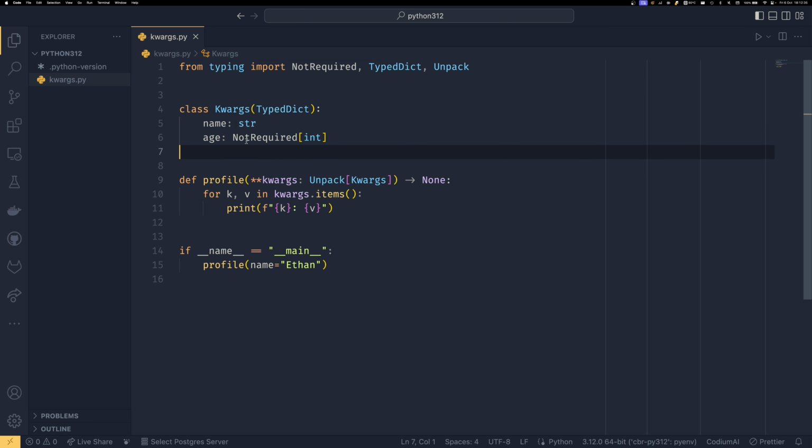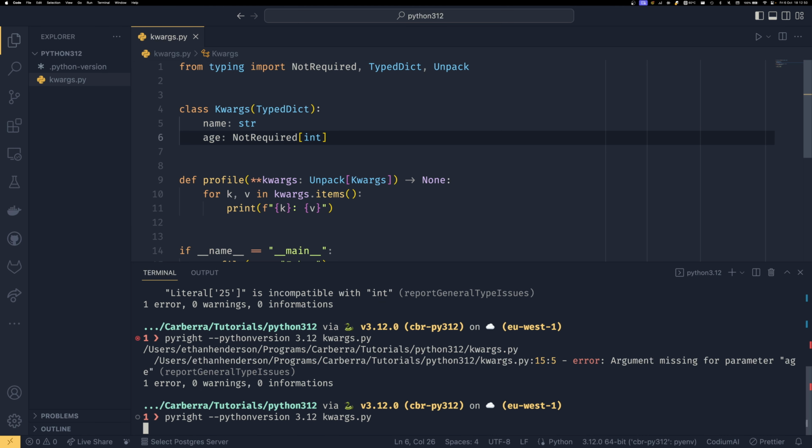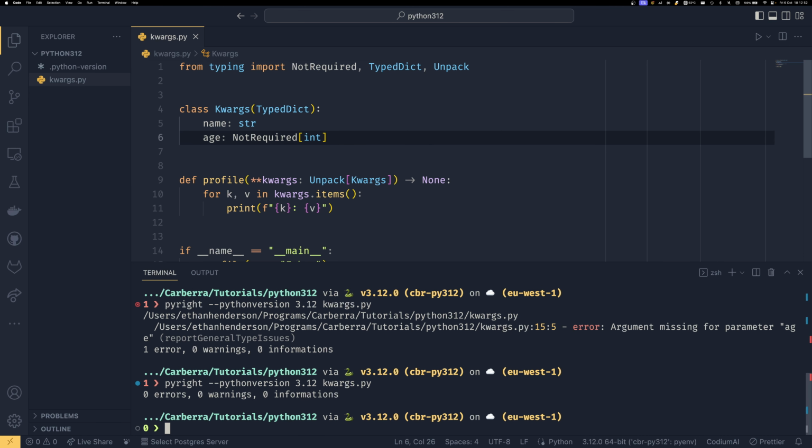So now we are requiring kwargs with name, string, key name, value string, there we go, key age, and then the second one, key age, that's not required, of type int. So if we do that, after that abysmal explanation of what I was doing, we can see that we now get no errors because it's not expecting one for age.